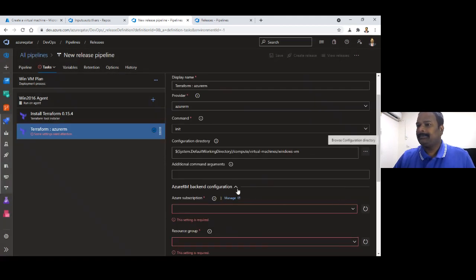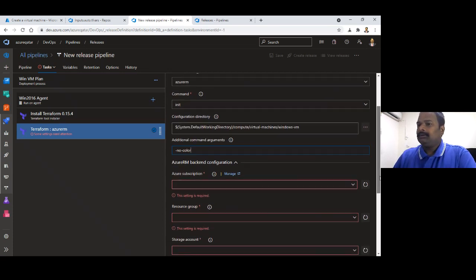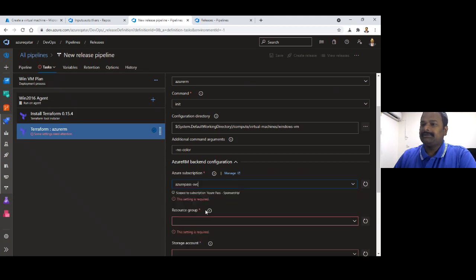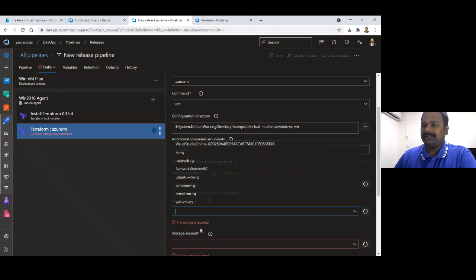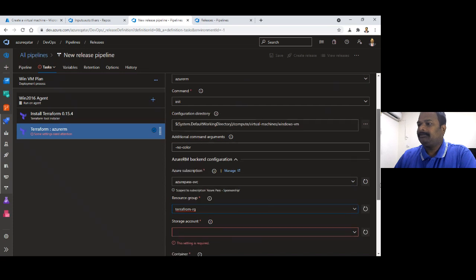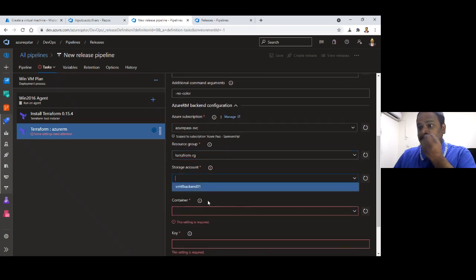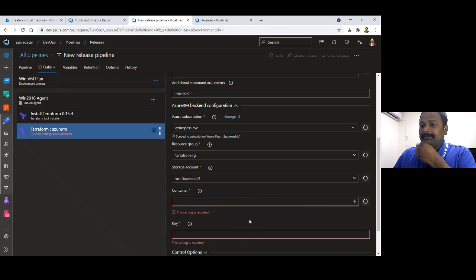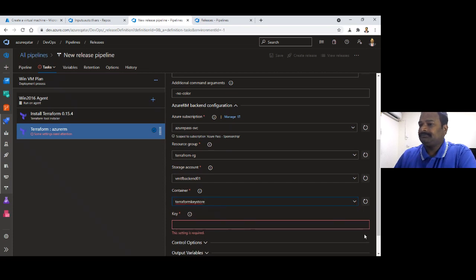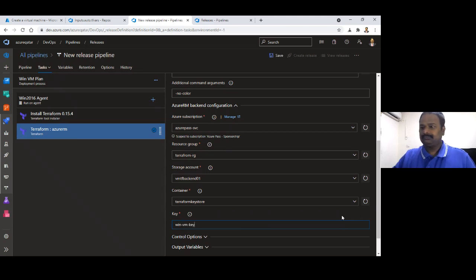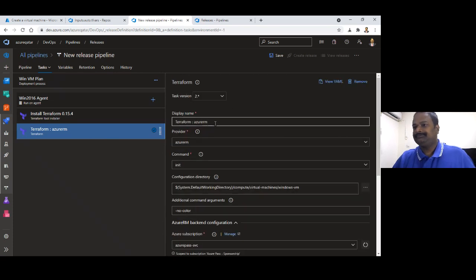This is the code which I have. And this is the backend information which I was telling about, which is about the state file. You can use your backend configuration to know your state. So this is my Terraform init.